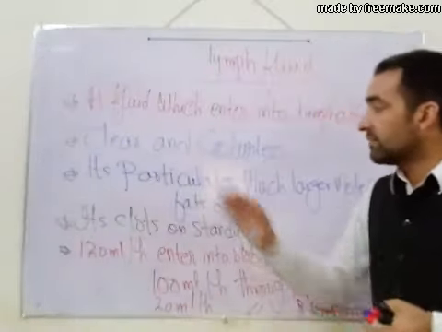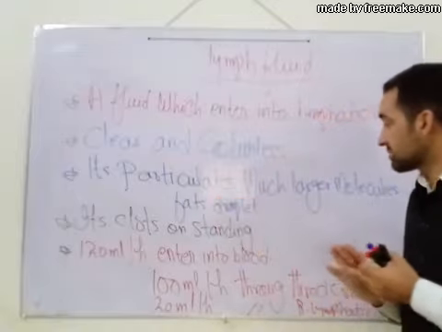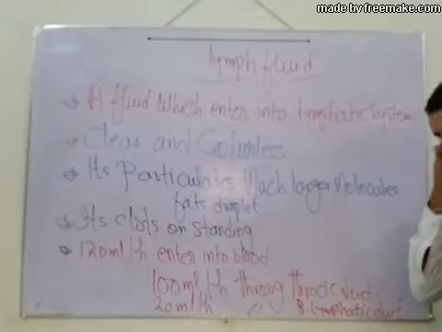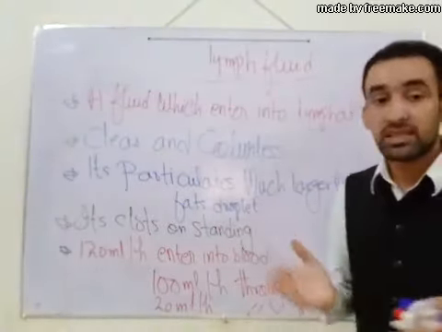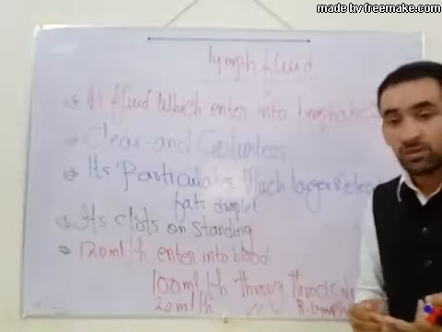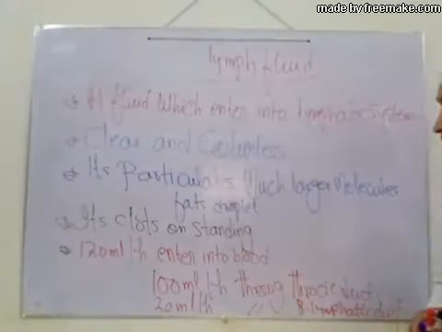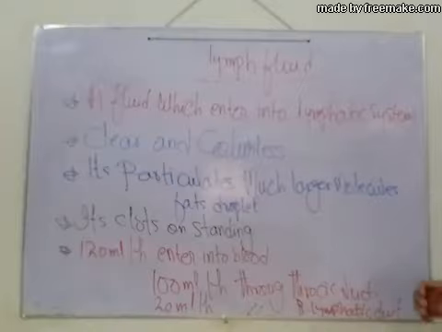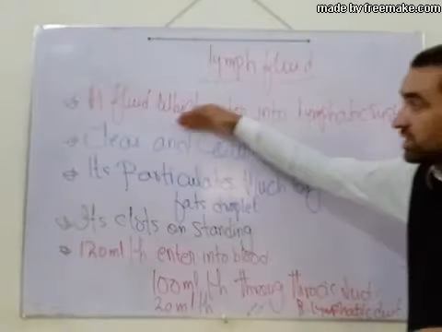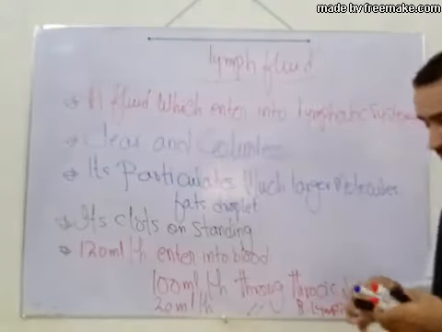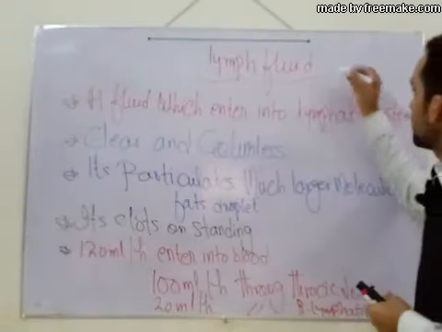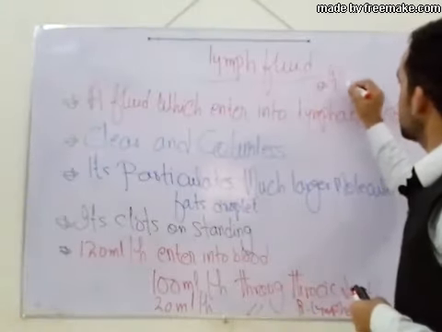It carries particulates, much larger molecules and fat droplets. Another point I forgot is the protein concentration in the lymph fluid. Let me write it over here, protein concentration.